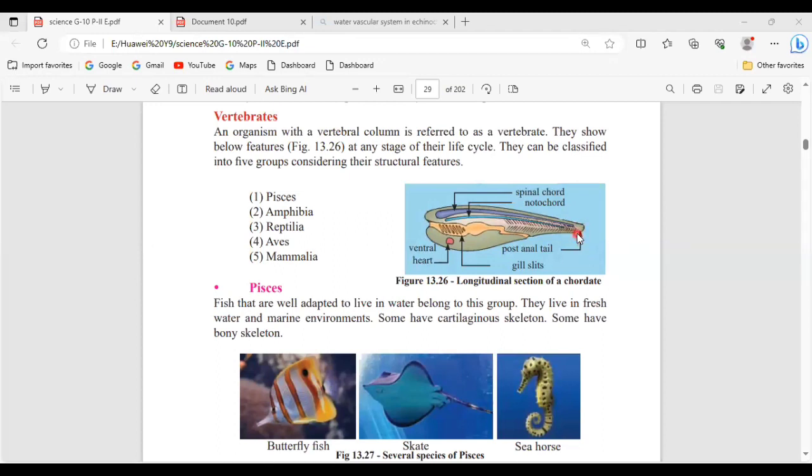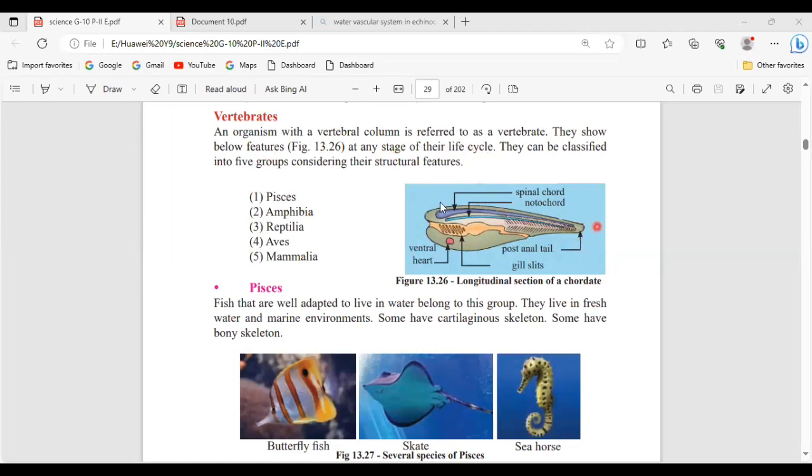Okay, any stage, right? Then they have slits like this. We call this gill slits, right? And they will have a ventral heart and a notochord. Notochord is below the spinal cord. So features of vertebrates, see, they show the below features at any stage of their life cycle.